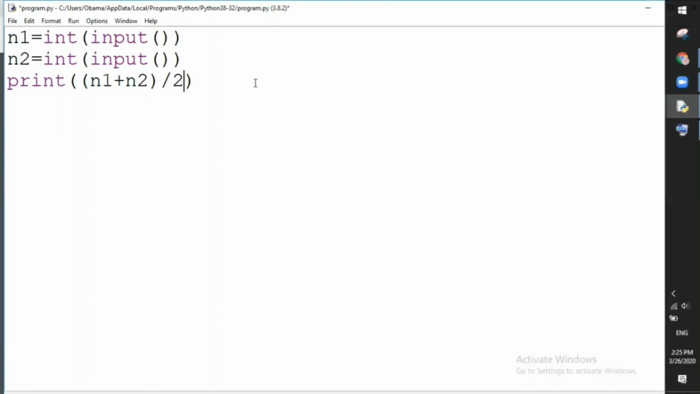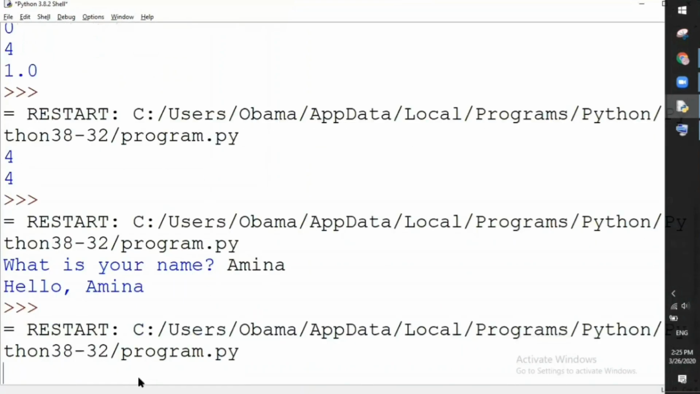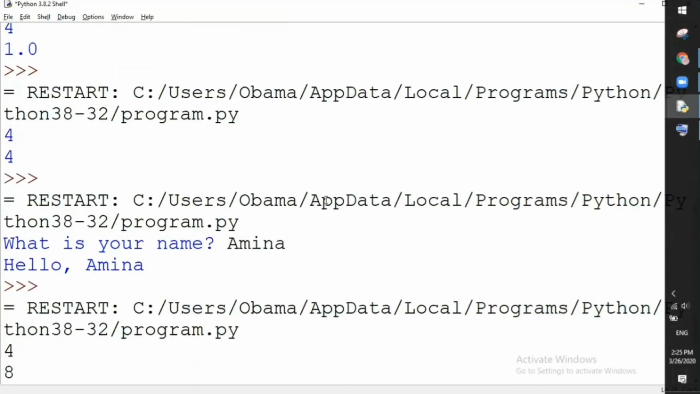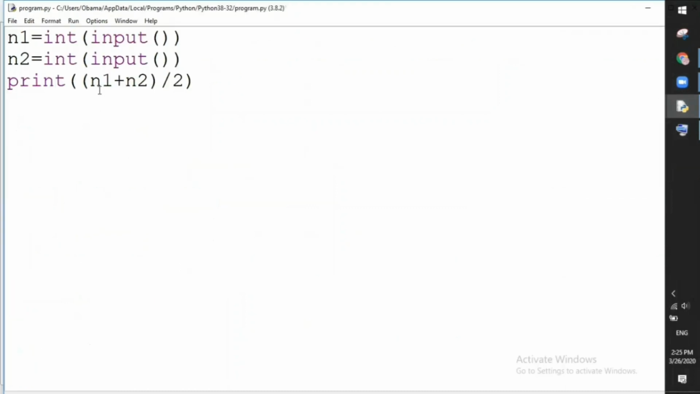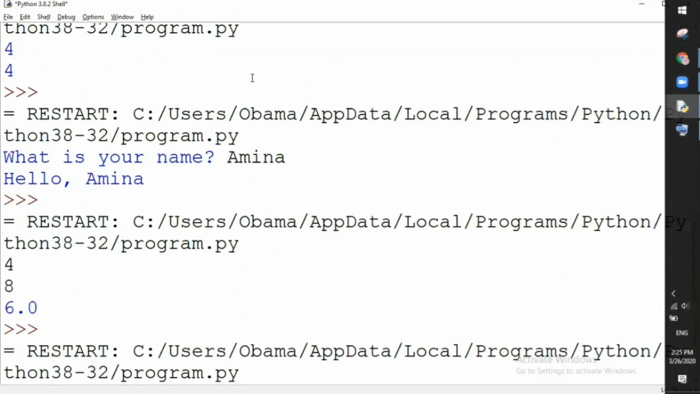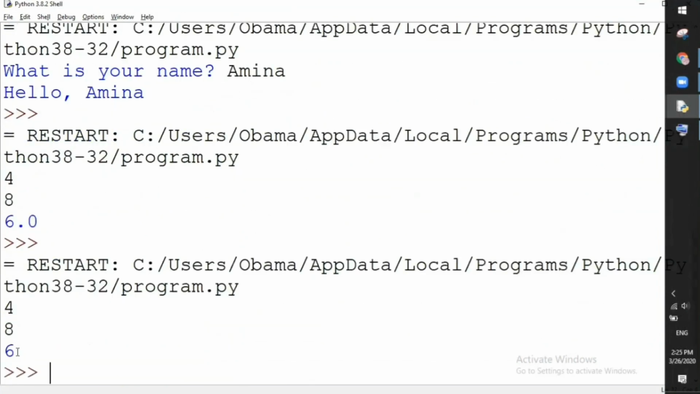Let's see. Okay. So if program asks for me for first number, I will say 4 and then 8. 4 plus 8 is 12, and 12 divided by 2 is 6. But the result of division in Python is a decimal number, and that's why we will convert also the result into the integer form to take a whole number. So 4, 8, and 6.